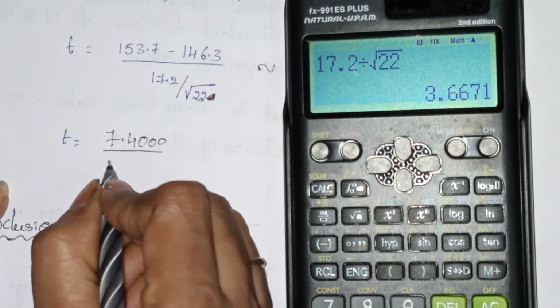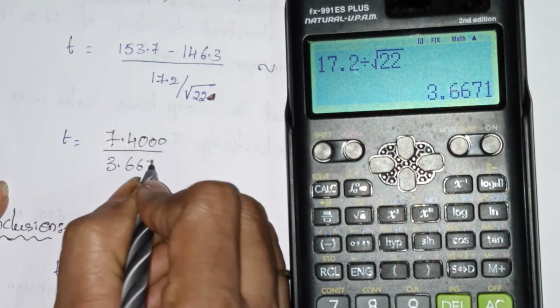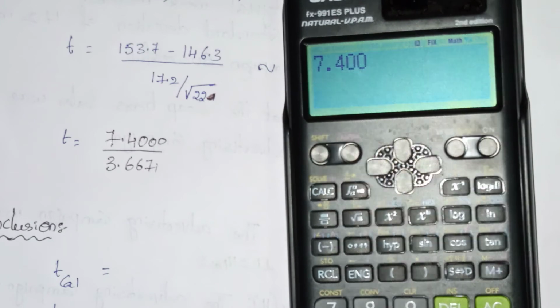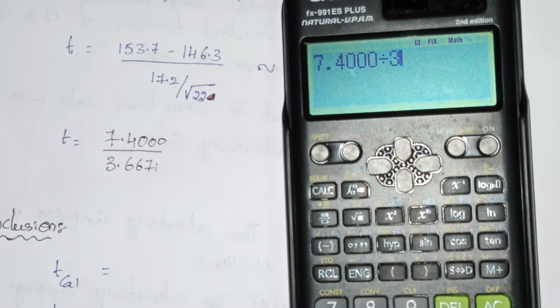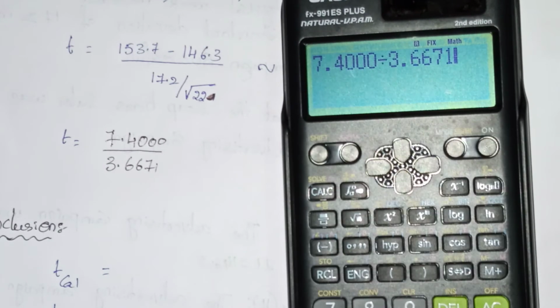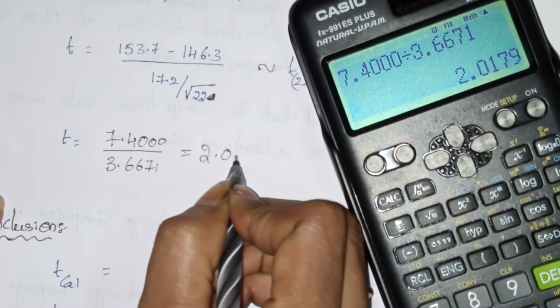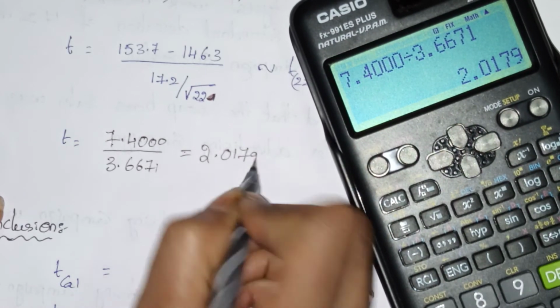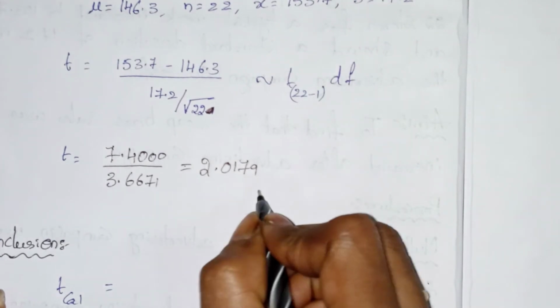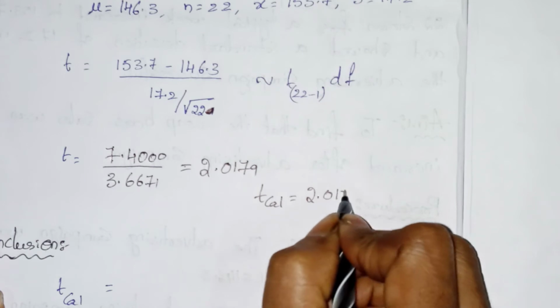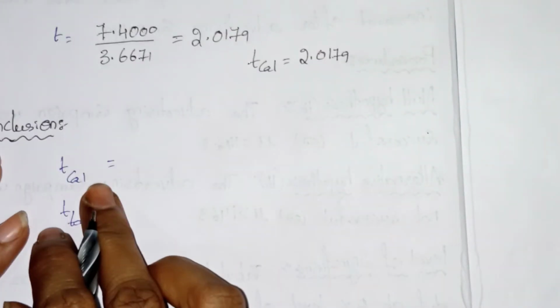That equals 3.6671. Now we divide both: 7.4 divided by 3.6671, and the answer is 2.0179. So t calculated equals 2.0179.